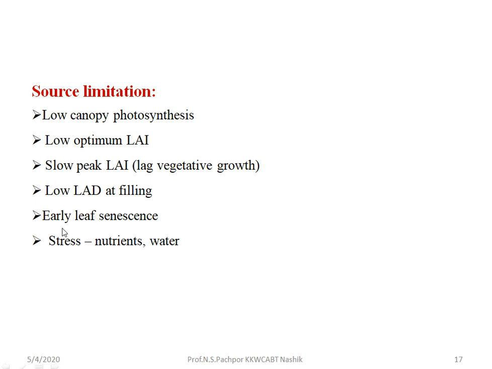And early leaf senescence. Due to early leaf senescence, the source organs are not photosynthesizing properly and mature before their full growth. That's why it is called early leaf senescence, as they are unable to photosynthesize. And particularly stress, particularly nutrient and water stress, can affect source development.